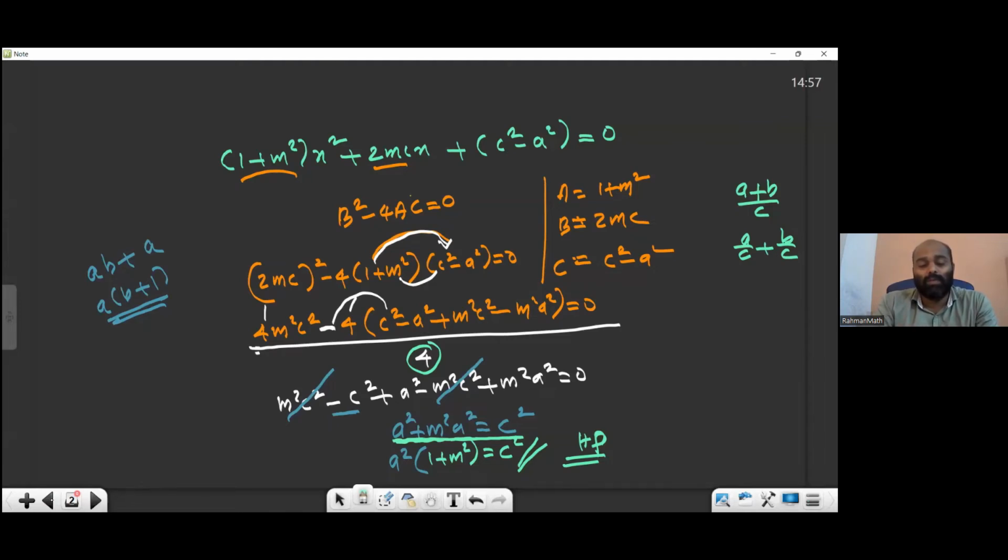This is the last year paper in which the first question, the "or" question, is the same question, only the letter is changed. First question actually is splitting the middle term. That we'll see. We already did a lot of questions, don't worry. Those who are confident can carry on.